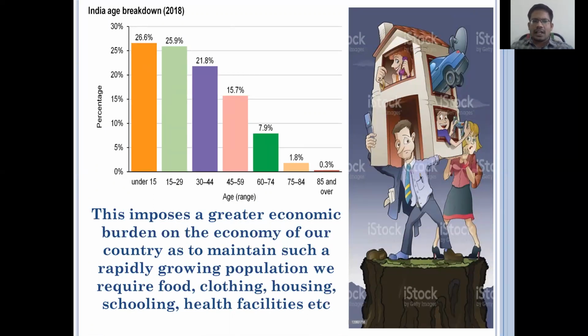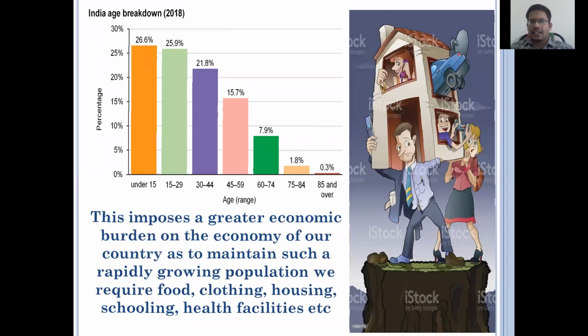On your screen, there is an age comparison based on the 2011 estimated calculations. The under 15 years age group in India is 26.6% of the population. Then we have 15 to 29, 30 to 44, 45 to 59, and 60 to 74. Many countries of the world treat India as having a large young population. About 50% of the population in India is young. For that reason, many countries are thinking that India is a major economy of this world. Yes, I am also thinking like that.